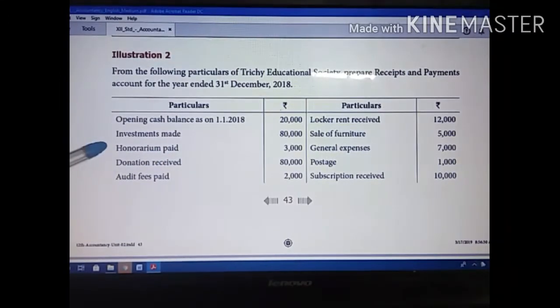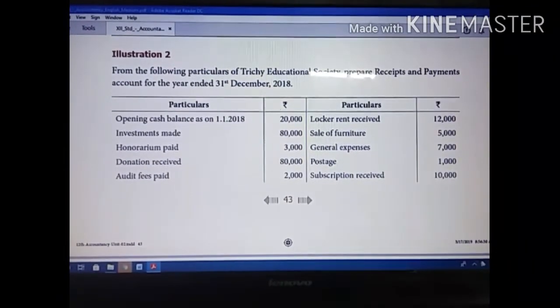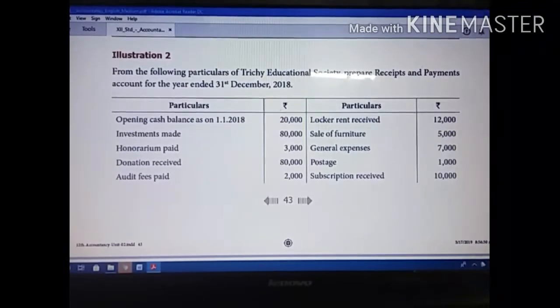This one is very new for you because this item is not in your format. Honorarium means the remuneration paid to a person who is not a regular employee of the organization. It is a revenue expenditure. If you are a regular employee, then you are paid a regular remuneration, but this amount is paid to a person who is not a regular employee.